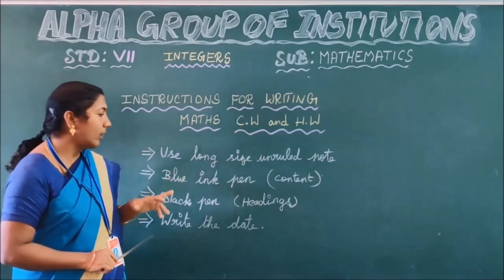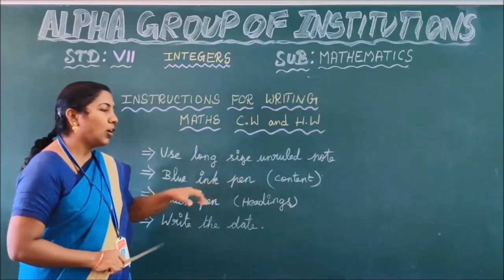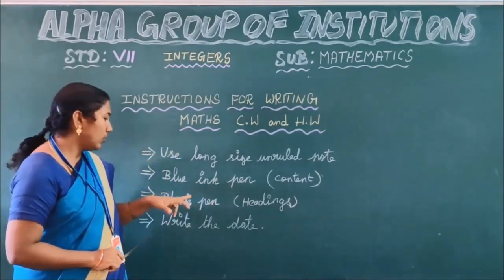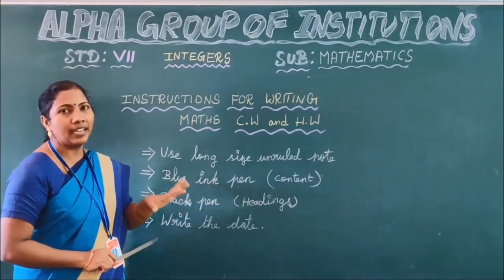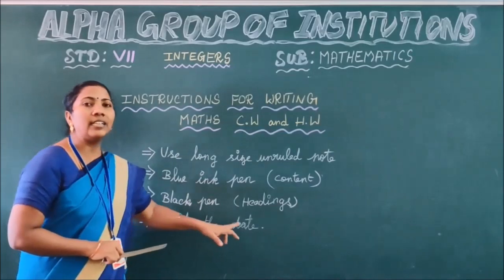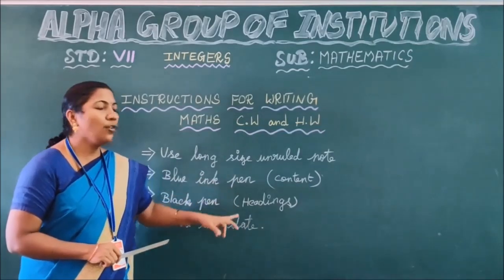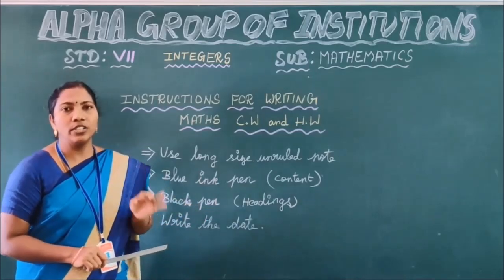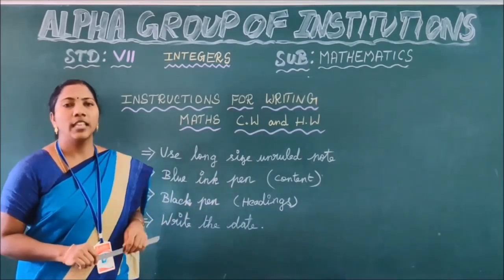It's clear children. And for writing the content, you have to use a blue ink pen as in the 6th standard. And use a black pen for writing the headings. It may be refill or ink. While writing the classwork, you must write the date first. Every day you are writing your classwork, you write the date clearly and draw the finishing line using the pencil. Thank you, children.